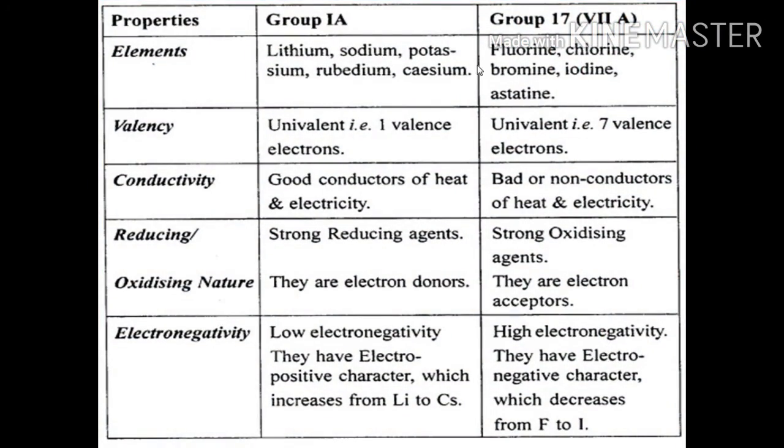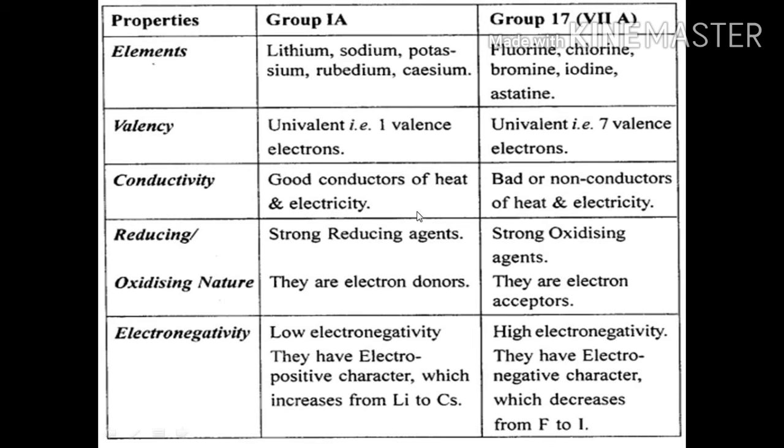Now we have the properties of group 1 and group 17, or you can say the differences between the properties of group 1 and group 17. The elements which belong to group 1: lithium, sodium, potassium, rubidium and cesium. Group 17: fluorine, chlorine, bromine, iodine and astatine. Here the valency of alkali metals, they are univalent, one valence electron, and even halogens are univalent, but they have 7 valence electrons. Conductivity, when we talk about, these are the good conductors of heat and electricity, whereas halogens are